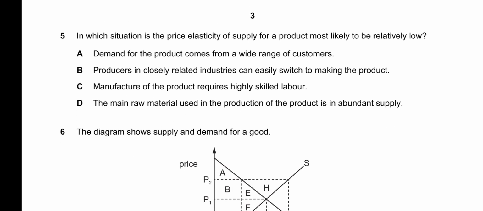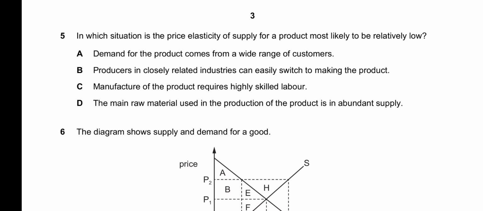5, it says, in which situation is the price elasticity of supply for a product most likely to be relatively low? Now, price elasticity of supply measures the responsiveness of the supply of a product to a change in its price. So let's see in which case the responsiveness of supply will be low to an increase in price. A, it says demand for the product comes from a wide range of customers. In this case, the PES will be high because the target market is high and it will result in high PES value.